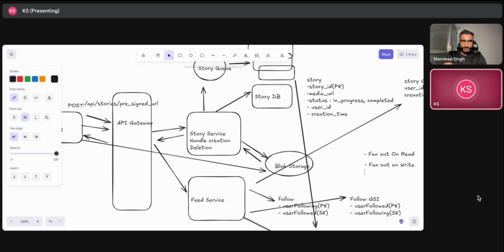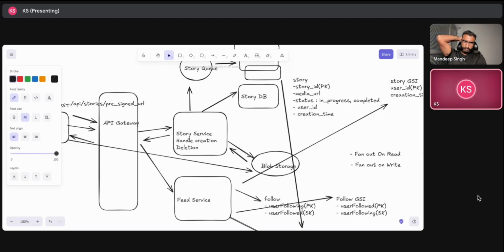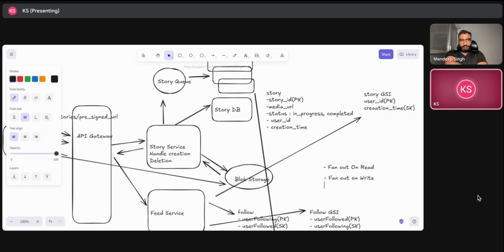So what I think is that on the scaling part, I would like to use a NoSQL key-value database like DynamoDB, because they are highly scalable.